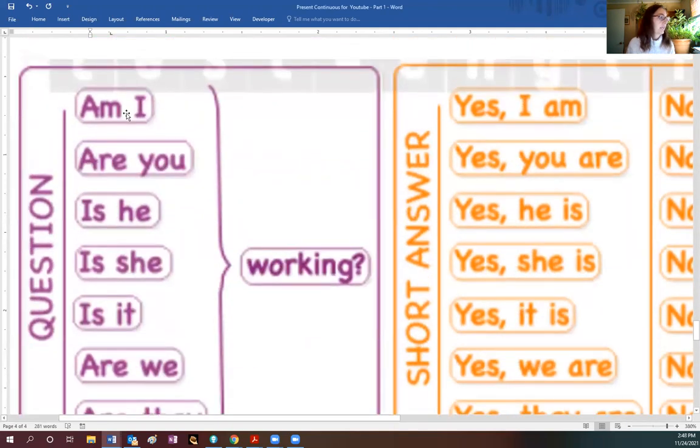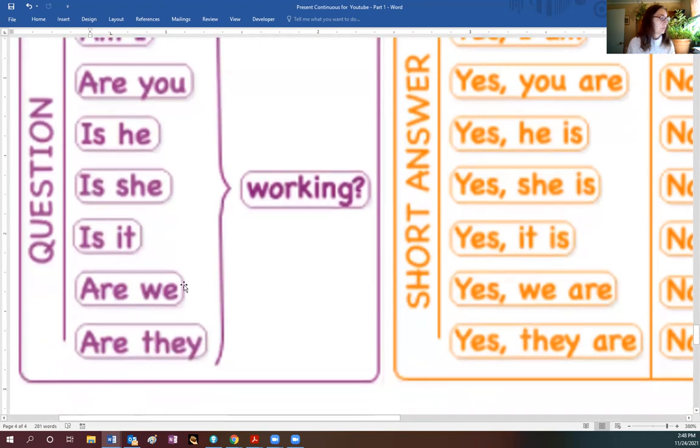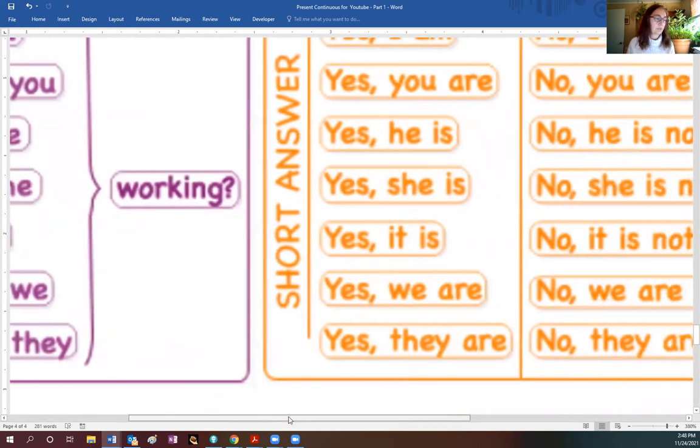So now when you say I am working, all you do is take the verb to be and put it first. So am I working? Are you working? Is he working? Is she working? Is it working? Are we working? Are they working? And then you have the short answers to these questions.